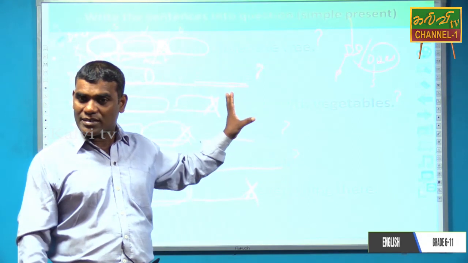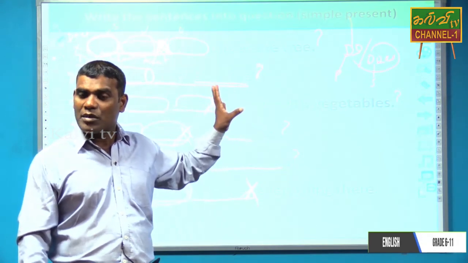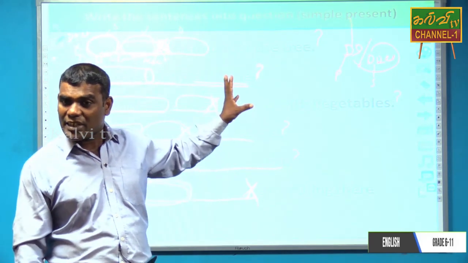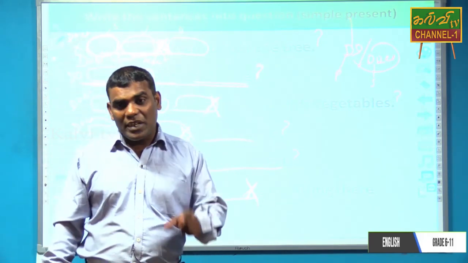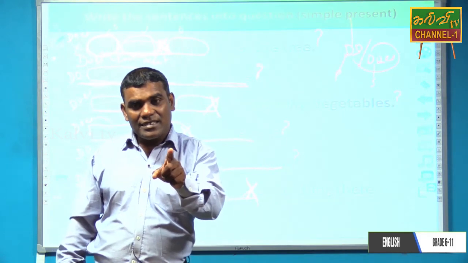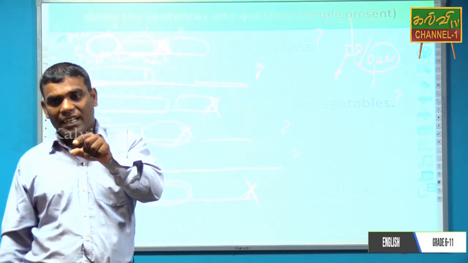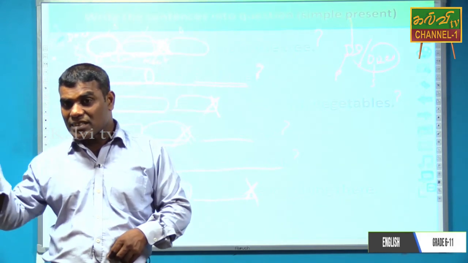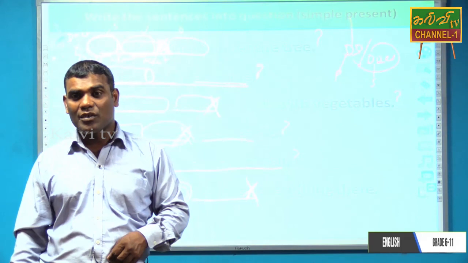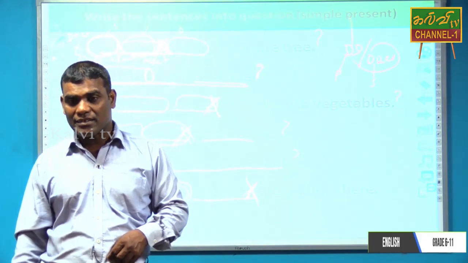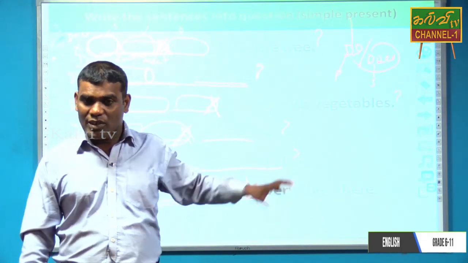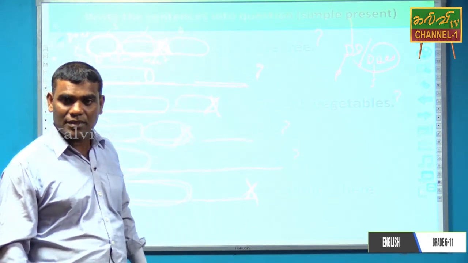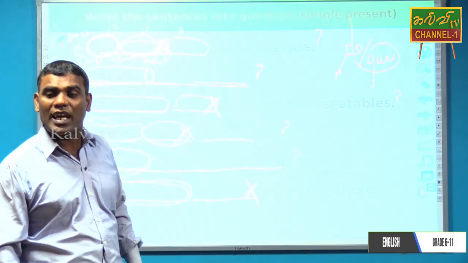So do or does. Do will be taken for a plural subject. Does will be taken for a singular subject. When we write does, the S with the verb should be cut down or omitted. So likewise, I have given more explanation to you. You would have understood everything well.